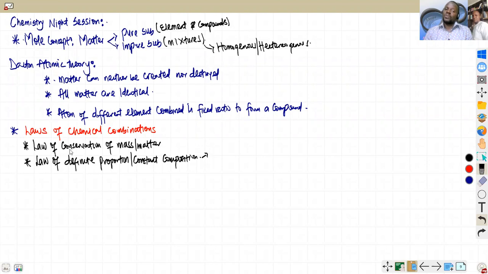The most important things are what I'm going to focus on, because chemistry is wide and we have to finish everything before the day of the exam. The next is the law of multiple proportion. The law of multiple proportion is also important, and it is the third law. You might be asked to state it.